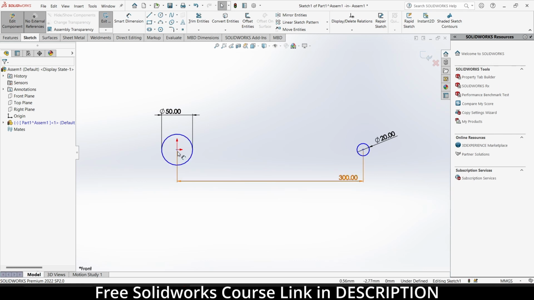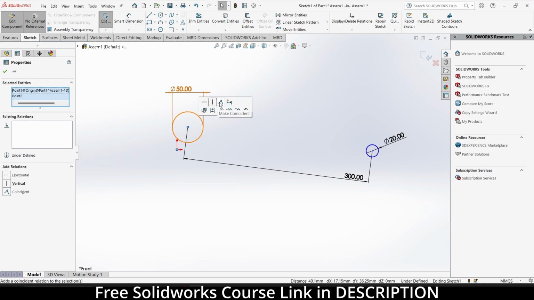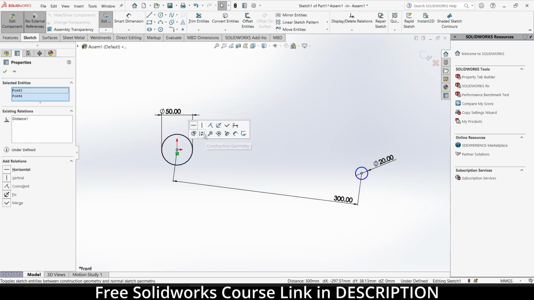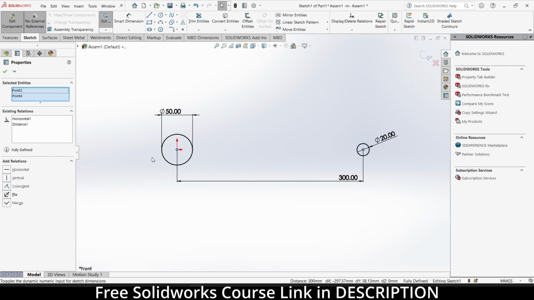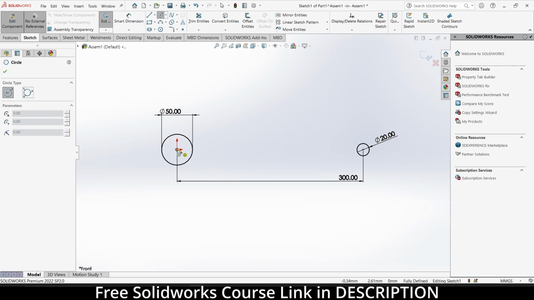Select this point by pressing Ctrl, select this point, make it coincide. Then by pressing Ctrl, select this one, select this one, make it horizontal. Now it is fully defined. If you don't know what is meant by fully defined, undefined, check out the free SolidWorks course, link in description. Now I will draw a circle again